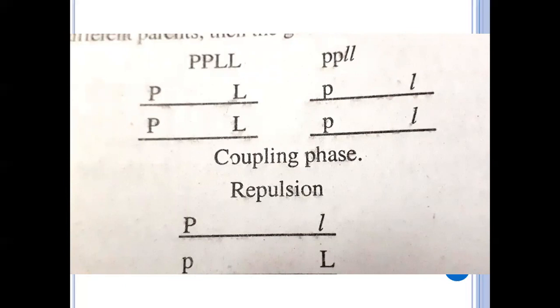In the diagram below, the dominant and recessive genes both come from the heterozygous F1 plant. Here the two dominant genes, capital P and capital L, come from two different parents. Then we can say that the genes are in repulsion phase.